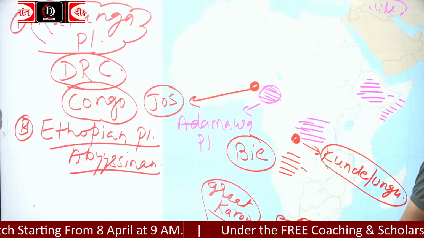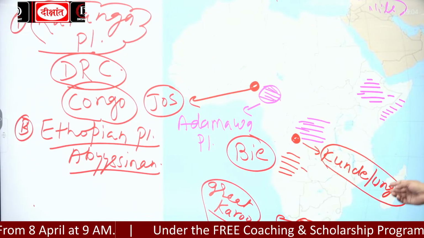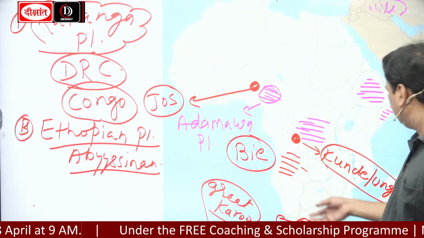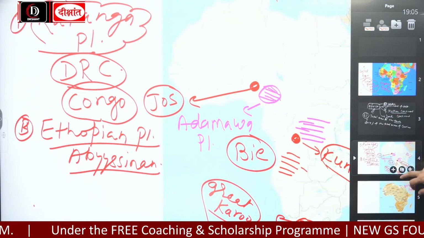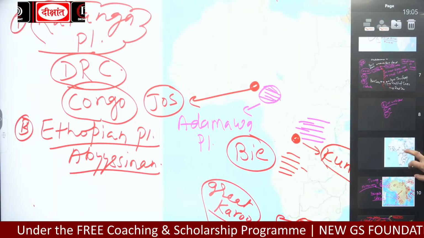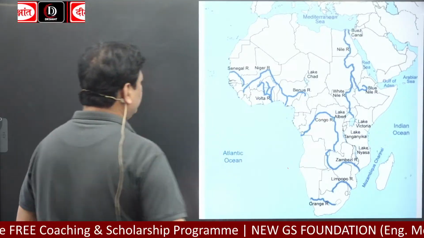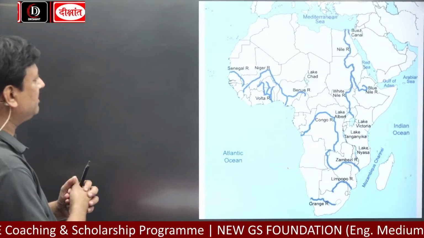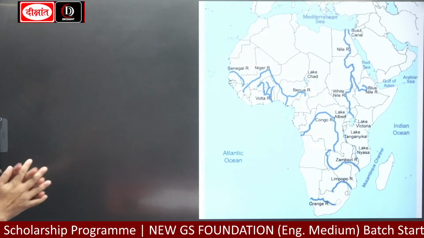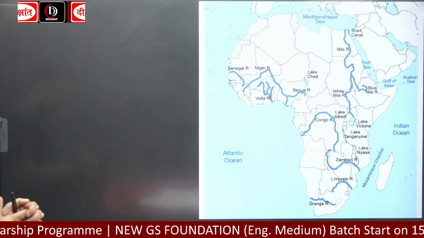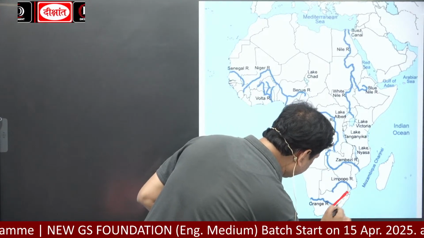Now, next is the rivers. We will first discuss the rivers of Africa, then I will discuss the others. Now, here is Drakensberg.